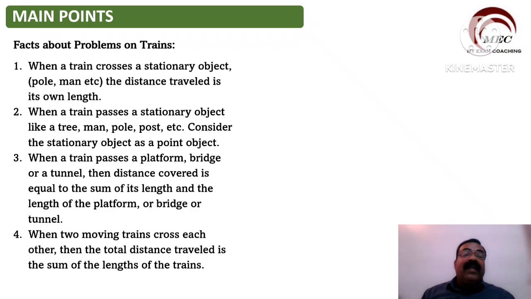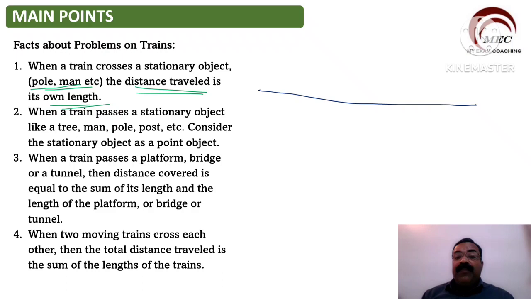When a train crosses a stationary object like pole, man, etc., distance traveled is equal to length of the train. For example, let me explain to you this way. Suppose there is a track. This is a track, and one pole is here.